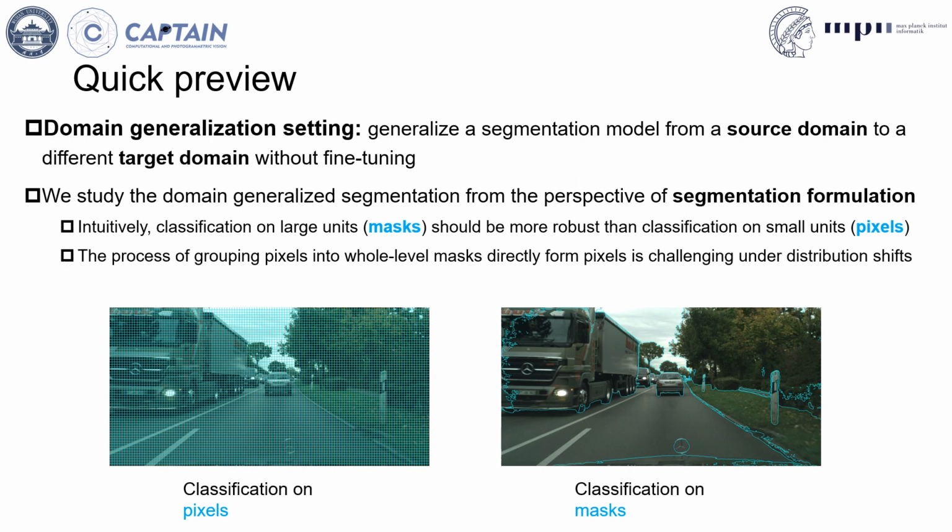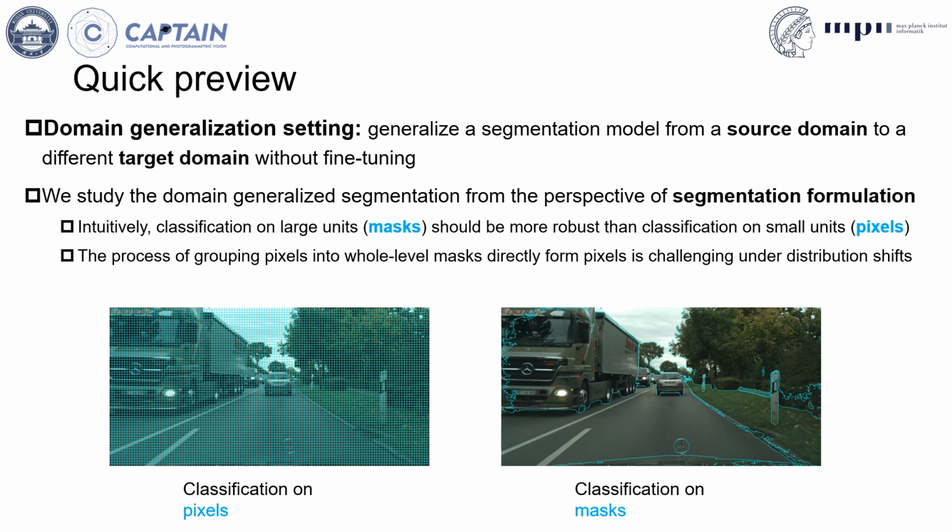The current segmentation models are not robust to the distribution shifts. The setting of domain generalized segmentation is to train a model on a source domain and generalize it to a different target domain. We study domain generalized segmentation from the perspective of segmentation formulation. Semantic segmentation can be considered as partitioning an image into units, then classifying the units. Intuitively, classification on large units, masks, should be more robust than classification on small units, pixels.